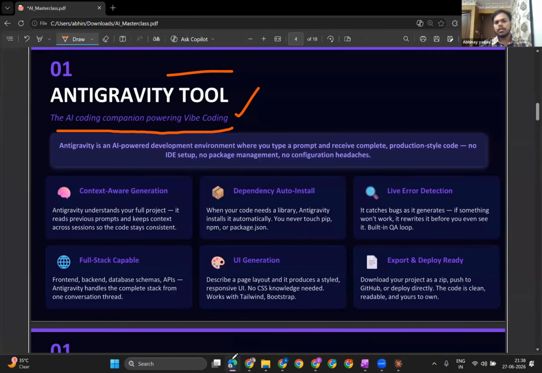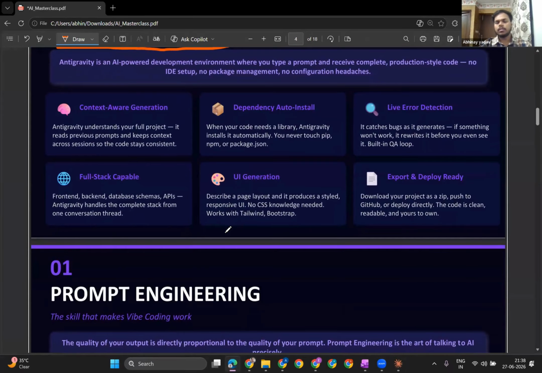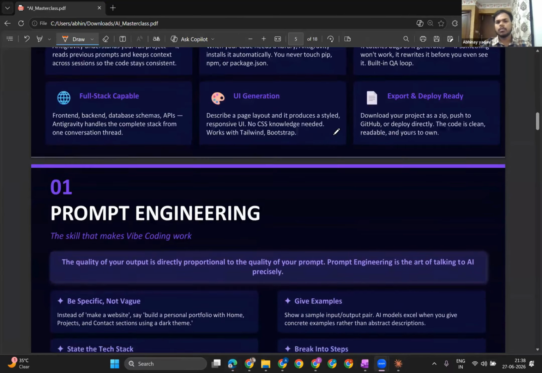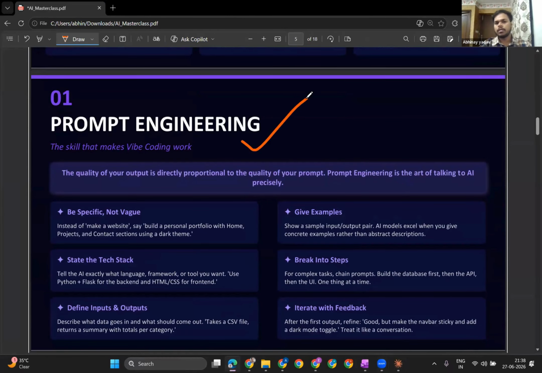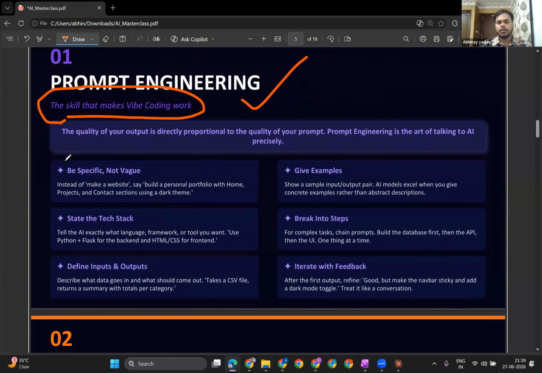Okay. So see, coming back to vibe coding and all those things, vibe coding is much more powered by prompt engineering. The skill that makes vibe coding work is that you should be a very good prompt engineer. What should be the input, what should be the flow, what should be the architecture of every component or your idea, what you want to make. This is a very good thing.